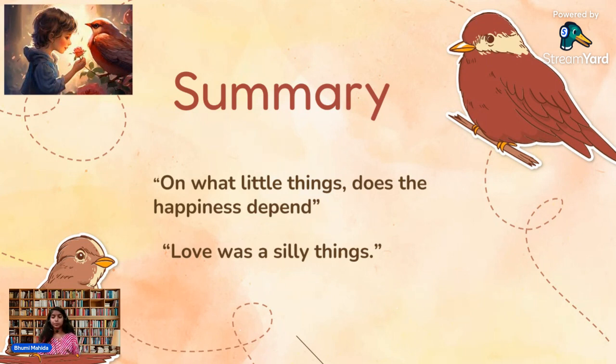Then the boy was wandering in the garden to find a red rose, but there was no red rose. The boy was very disappointed and struggling for the red rose. Then the Nightingale saw everything, and she fell in love with him.